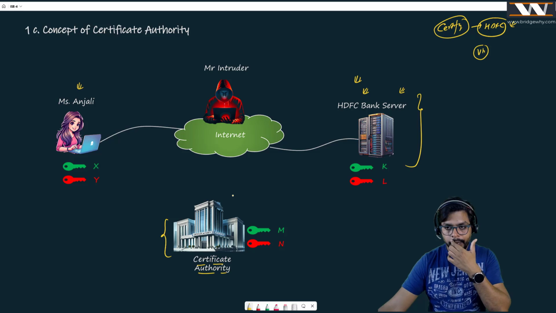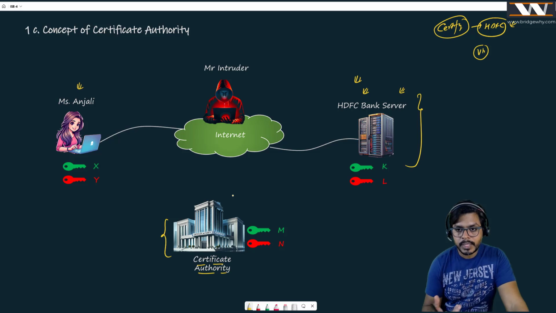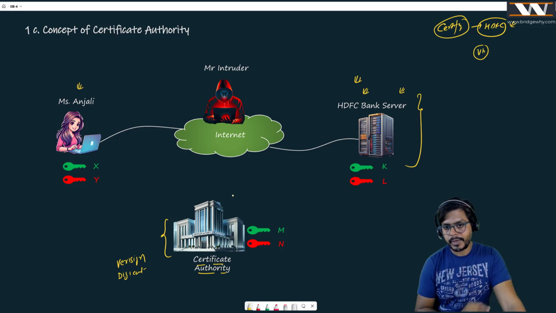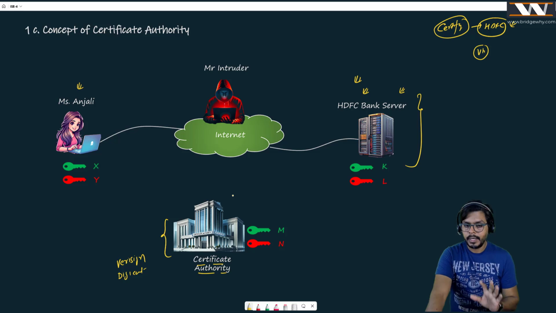On the internet, we have several authorities whose duty is to give you a certificate, and these are well-known names. I think you must have heard about VeriSign and DigiCert. Indeed, I will show you the real certificate of the HDFC Bank server, and it is signed by DigiCert. So there are huge, trustworthy authorities over the internet which can provide the HDFC Bank certificate and tell you that yes, you are the HDFC Bank server.